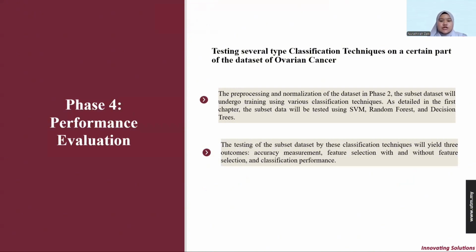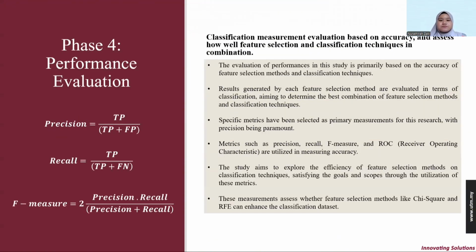the dataset will undergo training using the various classification techniques. So as the first chapter stated, the subset will be tested using SVM, RF, and also DT. So the testing and evaluation of the subset dataset with these classification techniques will be on 3 outcomes. First is accuracy measurement, then feature selection with and without feature selection, and lastly the classification performance.